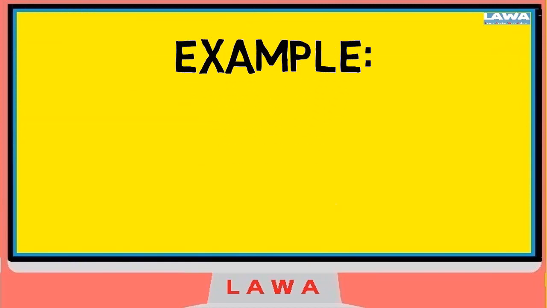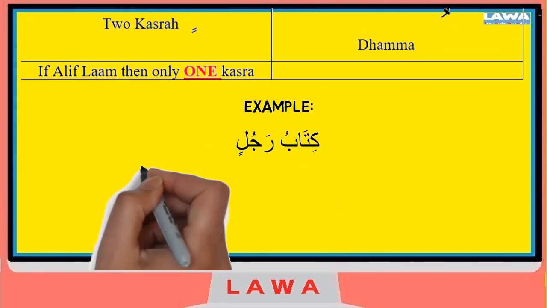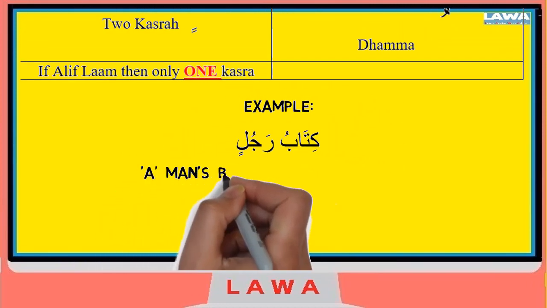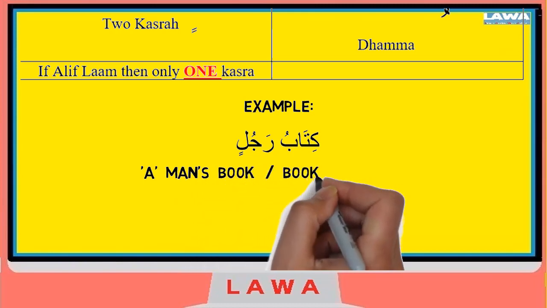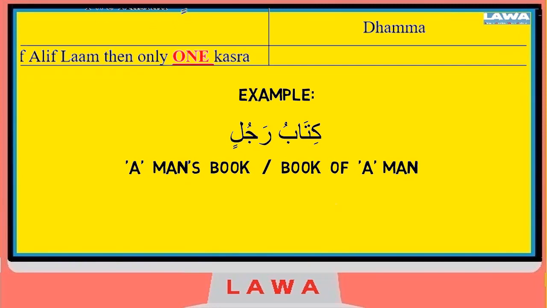For example, if I'm saying the book of a man, then the book is the thing that I'm referring, so the book would be kitab, and who am I referring it to? A man, rajul. So it's going to be kitabu rajulin, meaning a man's book or the book of a man.